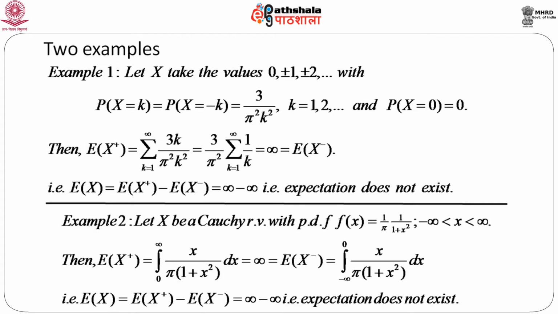Similarly, if we consider a Cauchy random variable with PDF f(x) equals 1 by pi into 1 by 1 plus x square, as x lies between minus infinity and infinity, if we calculate expectation of x plus, which is integral 0 to infinity x by pi into 1 plus x square dx, it can be shown that this is equal to infinity, which is exactly equal to expectation of x minus, that is integration minus infinity to 0 of x by pi into 1 plus x square dx, and hence again here also expectation of x is of the form infinity minus infinity. That means we say that expectation does not exist.